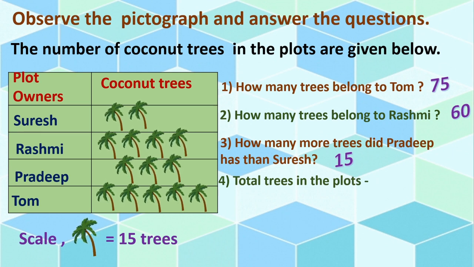Next one. Total trees in the plots. Yes. Very good. You have to multiply all the trees with the scale amount. Correct? Or scale number. See here 14 total trees are there and multiplied by 15, that is scale. So 14 multiplied by 15, 15 4s are 60, correct? And 15 1s are 15 plus 60, that is 210, isn't it? I hope you understood about the pictograph, right?